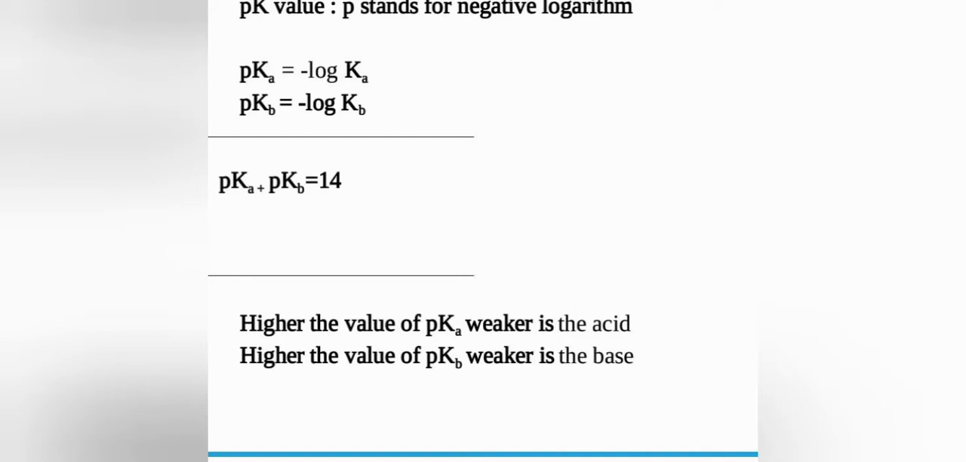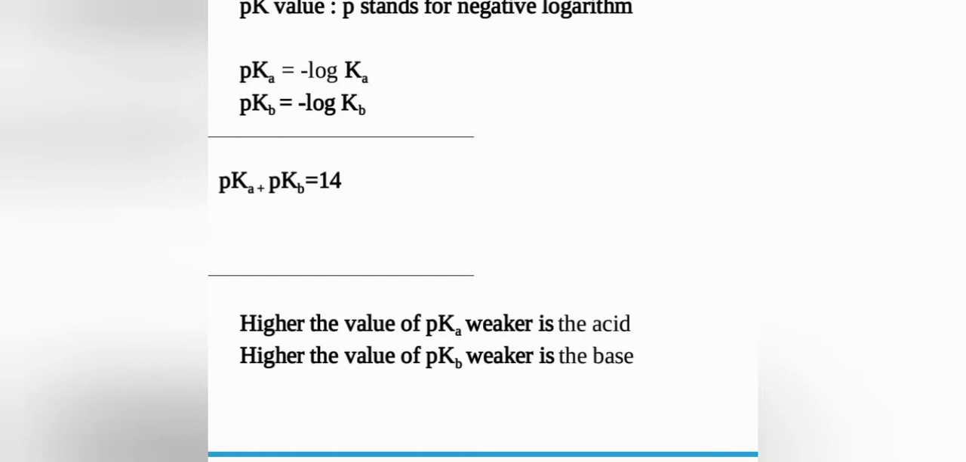For example, they will be giving some acids, some compounds, with either Ka values or pK values, and you are supposed to arrange the molecules or compounds in either increasing or decreasing order of their acidic strength. If such a question comes, you have to keep in mind that the higher the value of Ka or the smaller the value of pKa, the stronger will be the acid. Similarly, the higher the value of Kb or the smaller the value of pKb, the stronger will be the base.